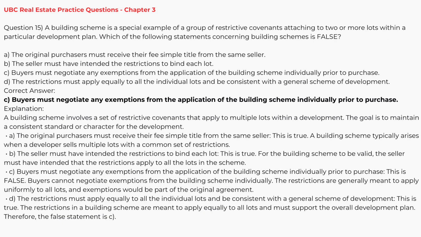Question 15. A building scheme is a special example of a group of restrictive covenants attaching to 2 or more lots within a particular development plan. Which of the following statements concerning building schemes is false?